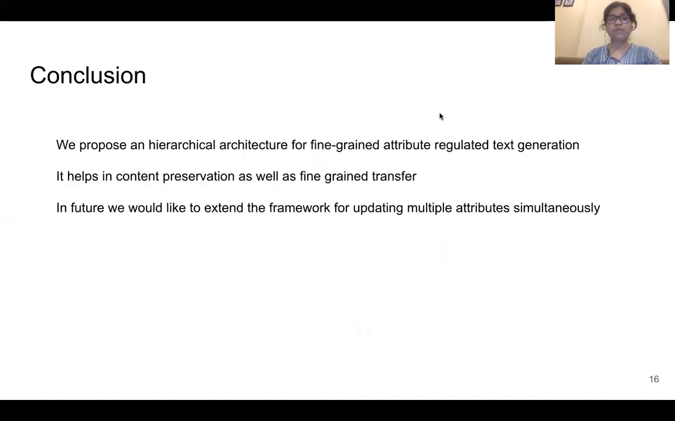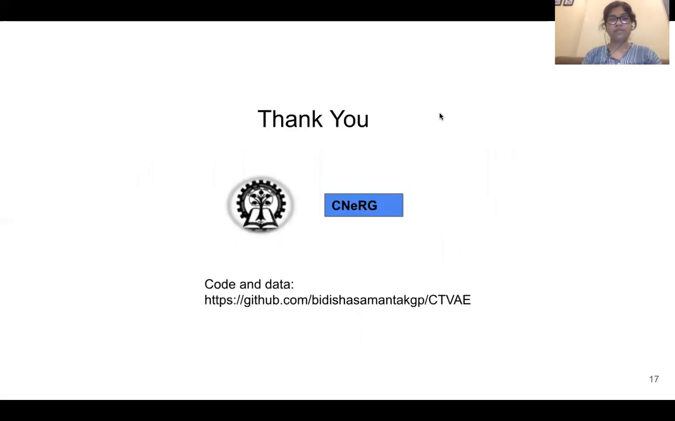In conclusion, we propose a hierarchical architecture for fine-grained attribute regulated text generation. It helps in content preservation and fine-grained transfer. In future, we would like to extend the framework for updating multiple attributes simultaneously.